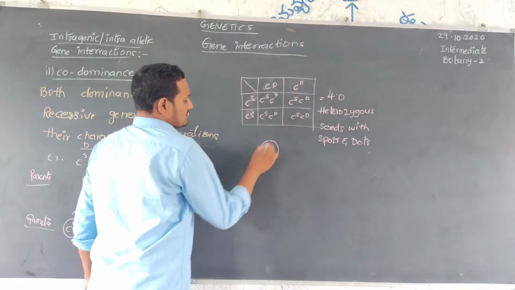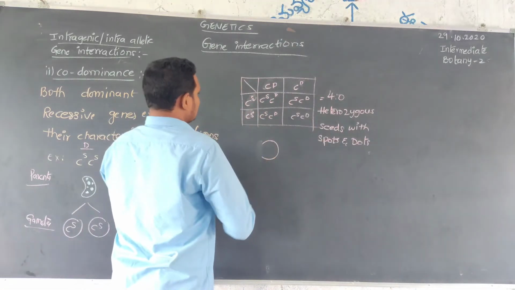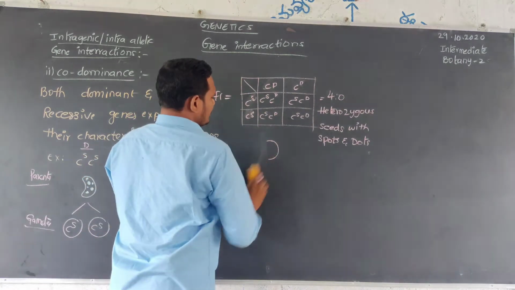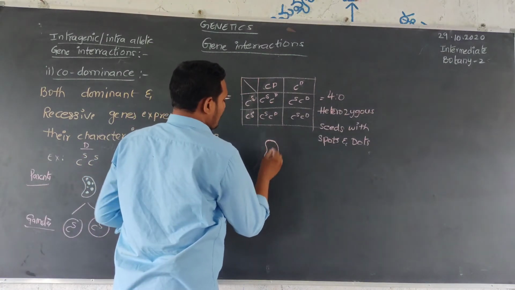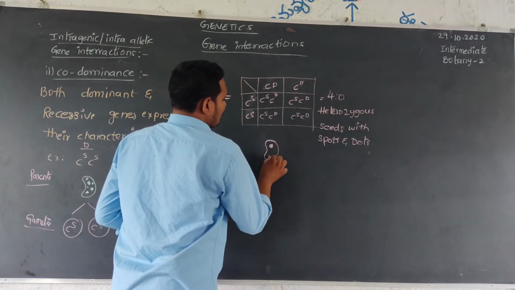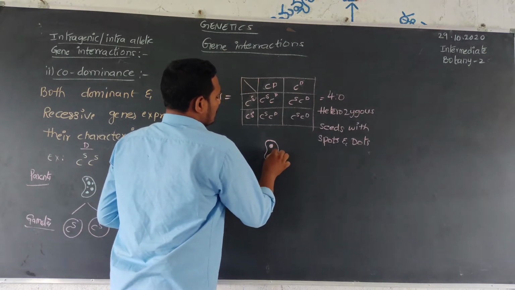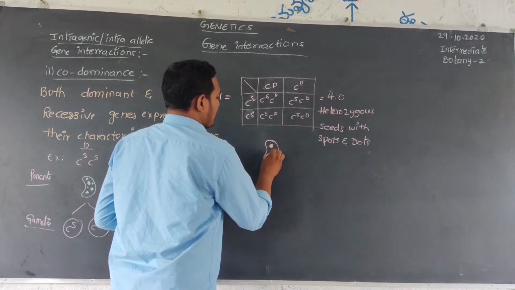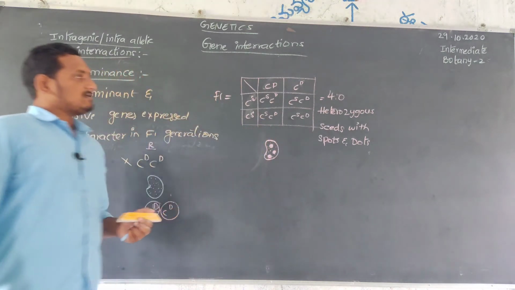So in the F1 seed, what will happen? Dots are observed and spots are also observed. That is F1.